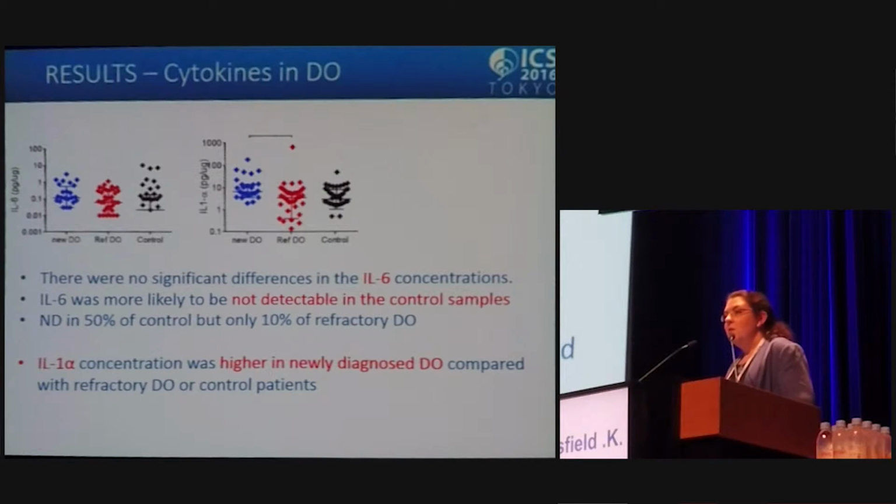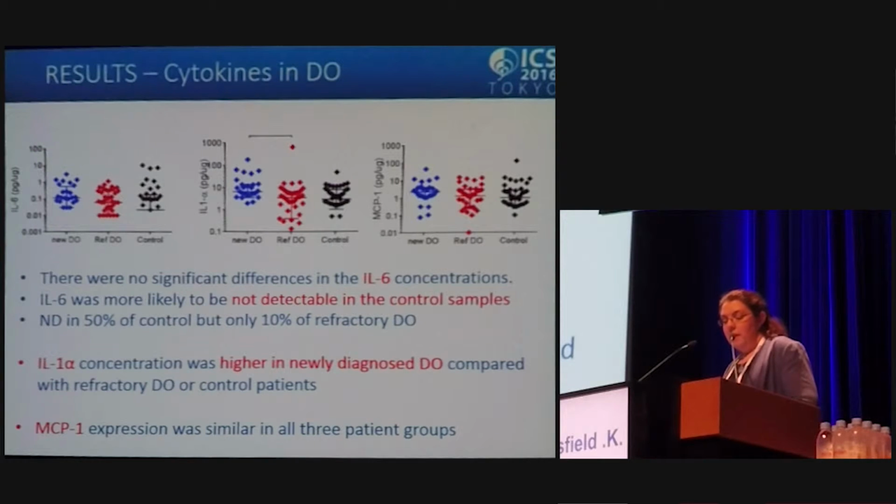In terms of interleukin 1 alpha, we found that we had a higher concentration of interleukin 1 alpha in the newly diagnosed DOs compared to the refractory DOs or the controls. And the concentrations of MCP1 were similar in all 3 patient groups.